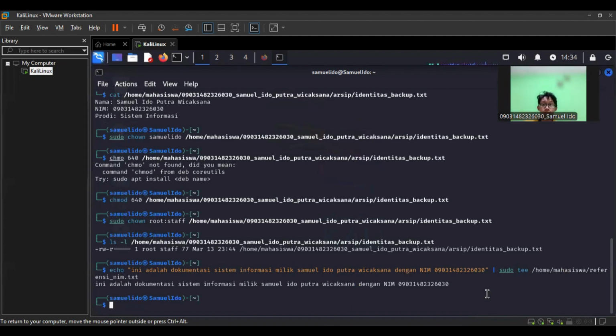B. Create a symbolic link to reference name txt with the name shortcut name txt.